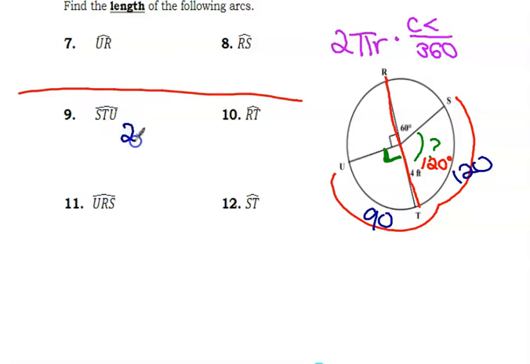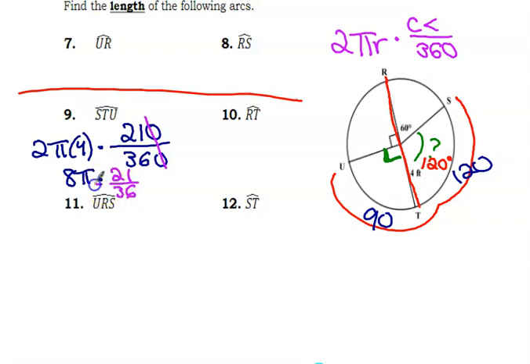Okay? So I have 210 over 360 times my 2 pi times 4, and then I can change that to 8 pi. I can cancel out the zeros, and I have 21 over 36. I can keep reducing if I want to, or I can reduce at the end. So then I have 8 times 21, and that's 168 pi over 36. Holy cow. So let's see if I can reduce that and get a more simple fraction. So that's 14/3. So 14/3 pi would be my answer.